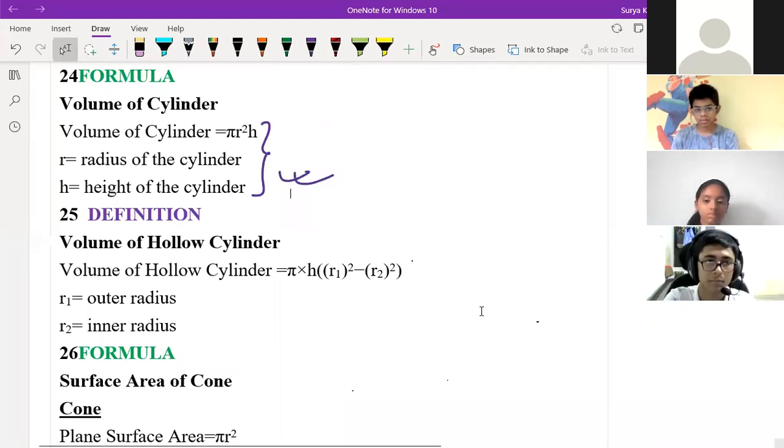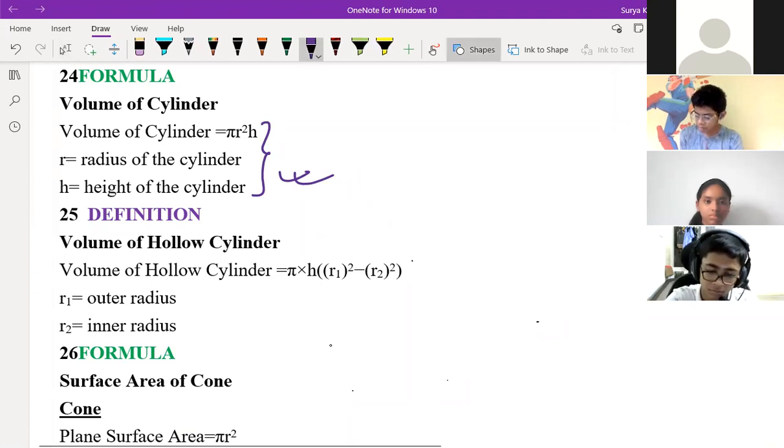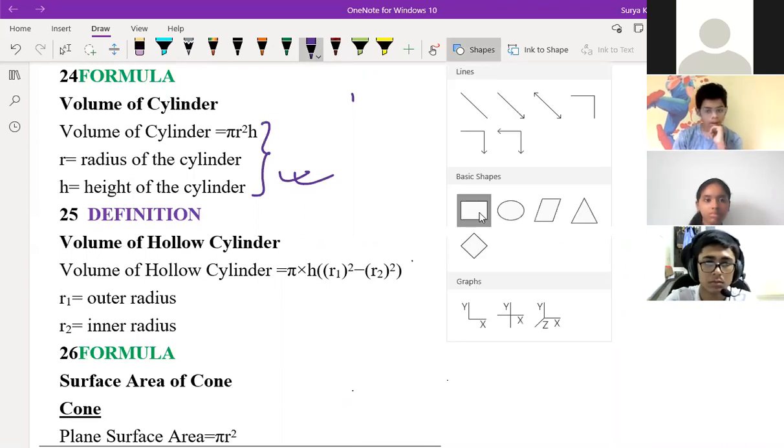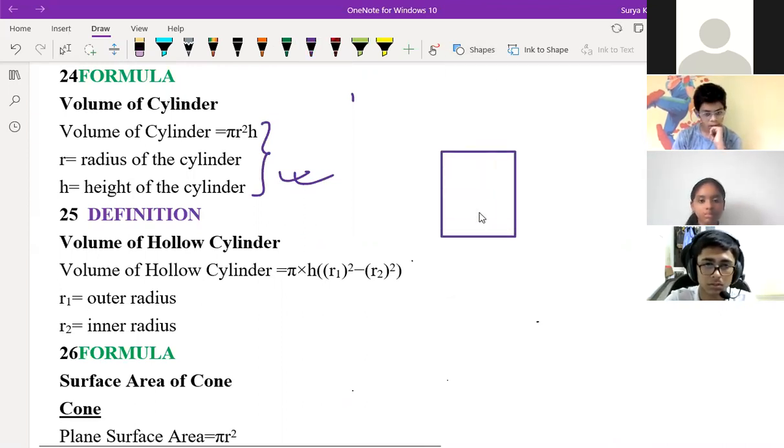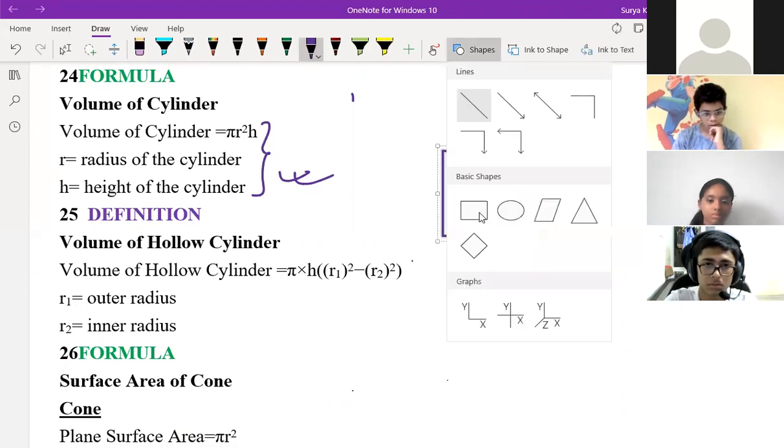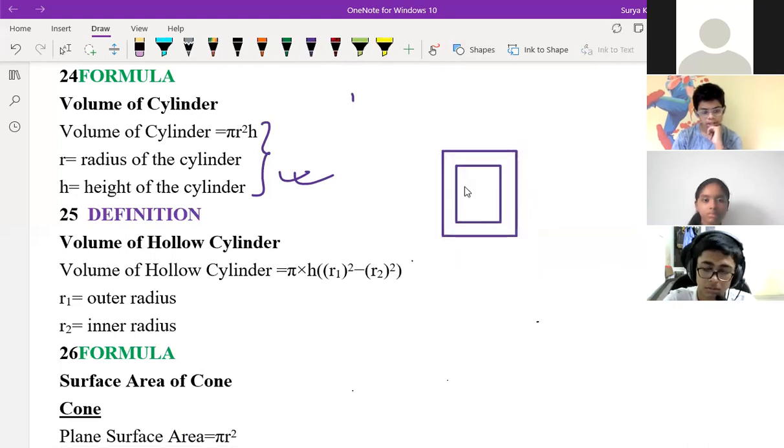Now, if you're talking about a hollow cylinder, what is the volume of a hollow cylinder? If you draw a hollow cylinder over here, how will it look? Anybody can tell me how the hollow cylinder will be? This is one. Sir, there is nothing inside, sir. Only the upper circle, the lower circle and the rectangle.